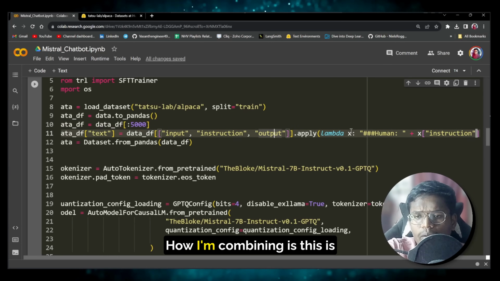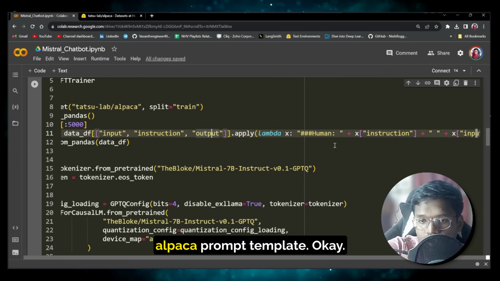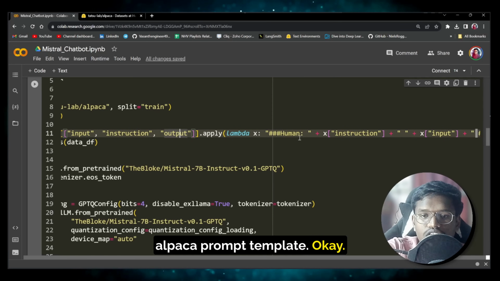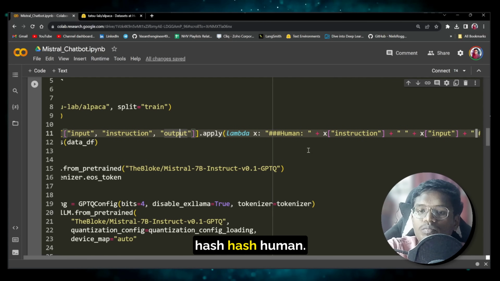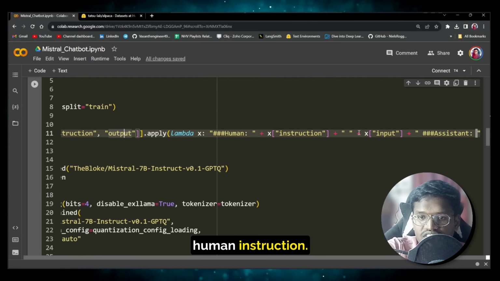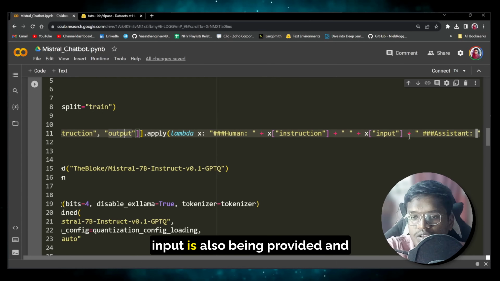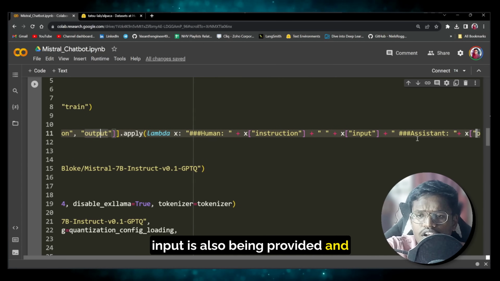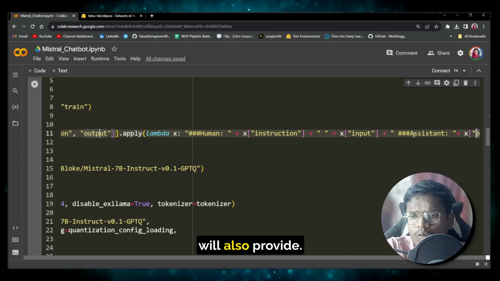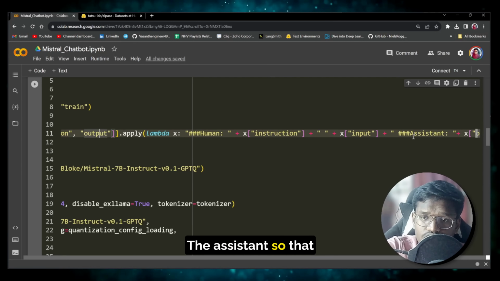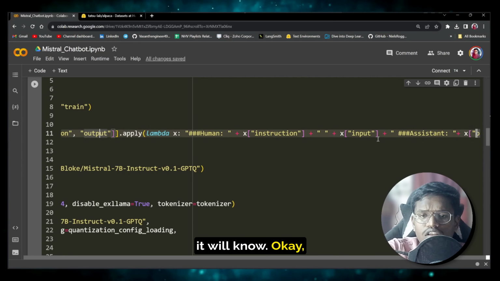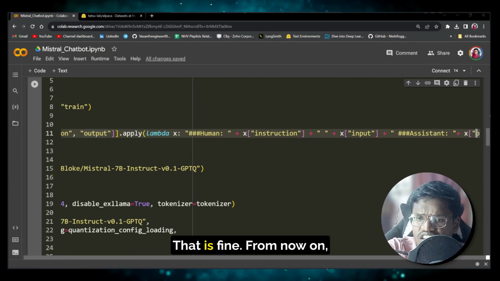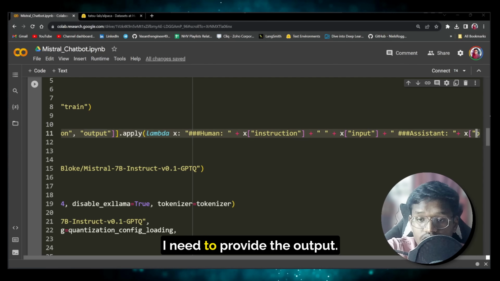Okay, how I'm combining them is, this is the alpaca prompt template. First you'll have ### Human, and you'll provide the human instruction. If some input is also being provided, along with that you will also provide the Assistant, so that it will know, okay, you have provided the input, that is fine, from now on I need to provide the output.